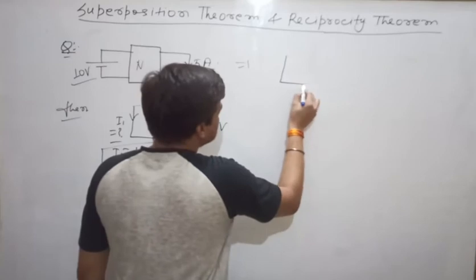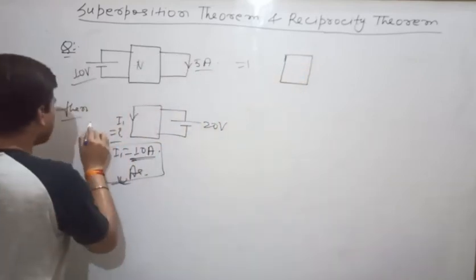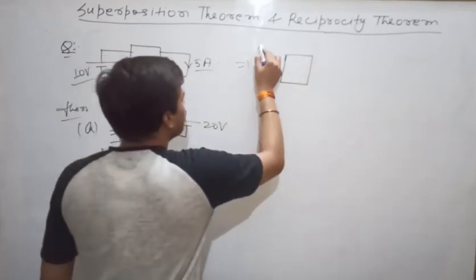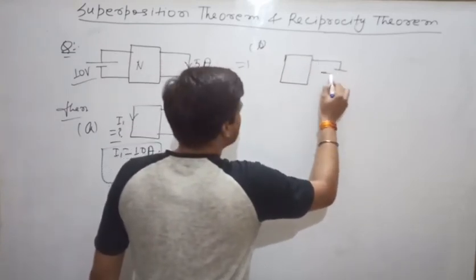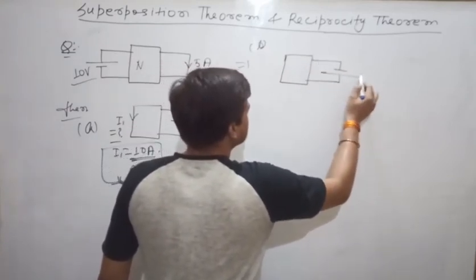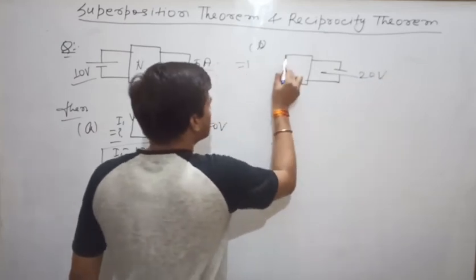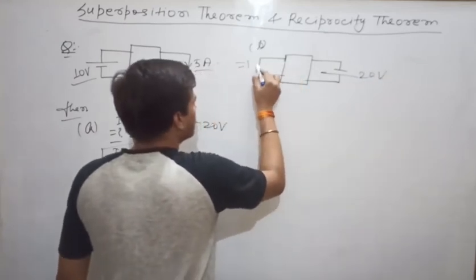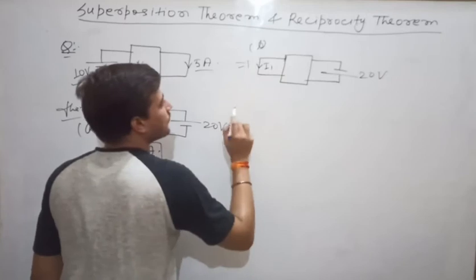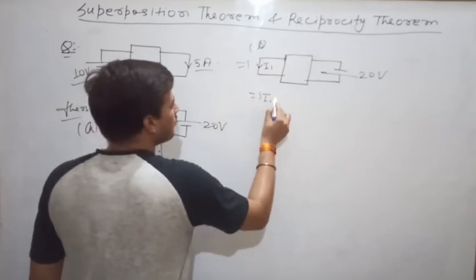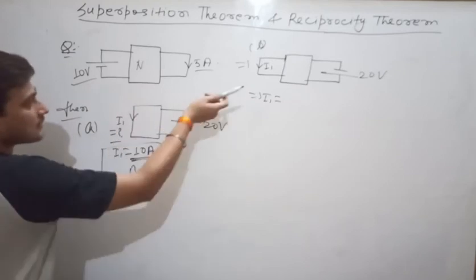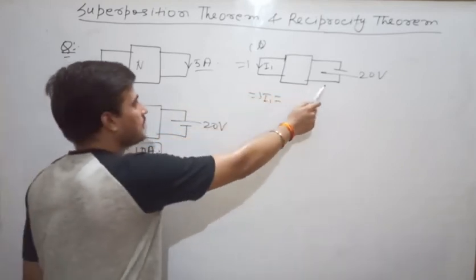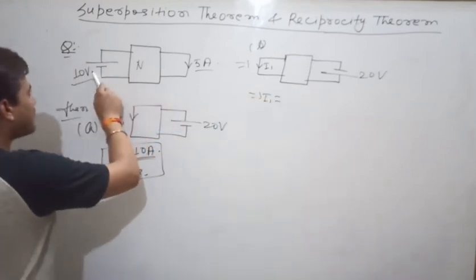for the same circuit, suppose this was problem number A. Problem B is saying that you are connecting the battery like this one, 20 volt. The direction of current here is same. Then what is the value of I1? You have reversed the direction of battery in this case. Initially the battery was like this one, minus plus.